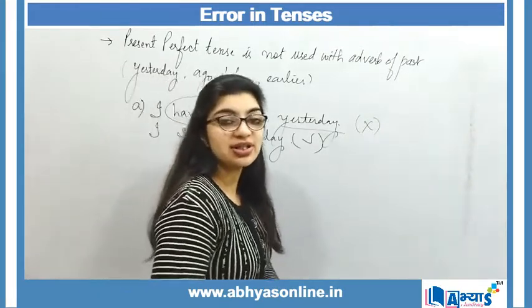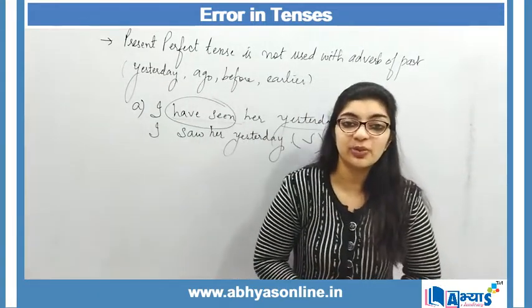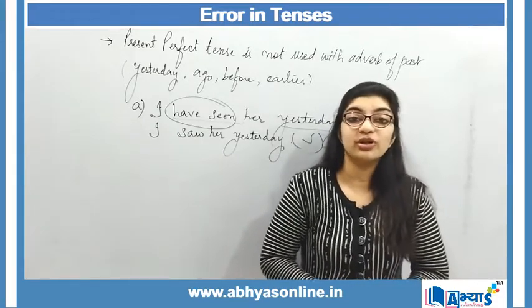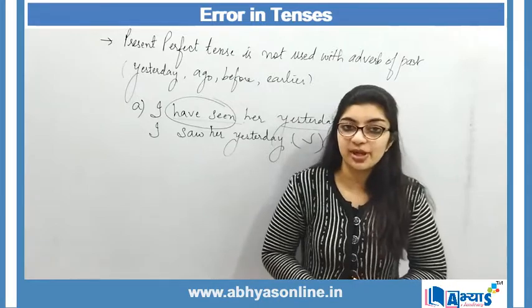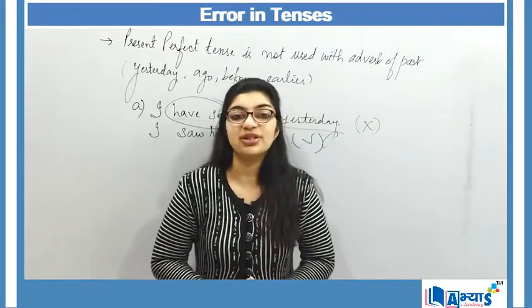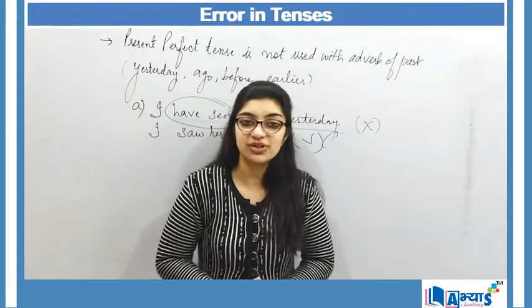The correct formation of sentences will only occur when you practice these types of exercises, and also when you read novels and newspapers, so that you understand the correct structure of a sentence.